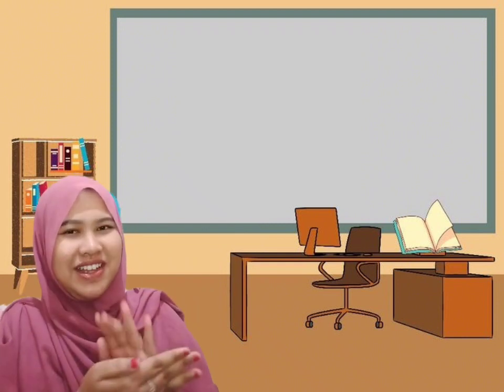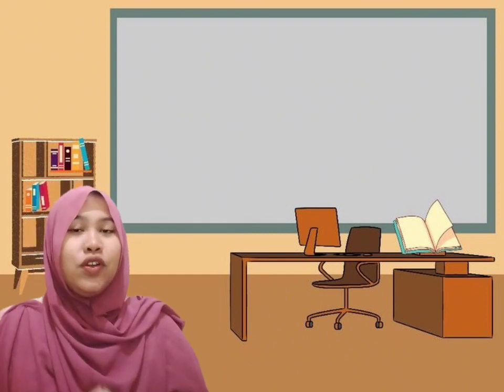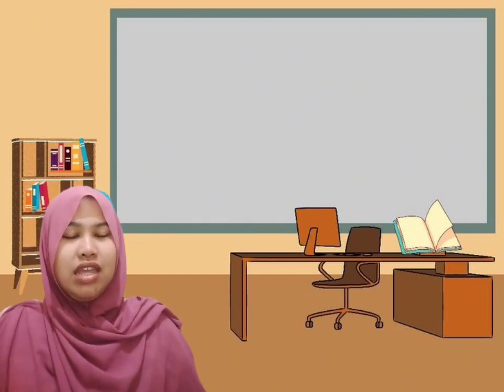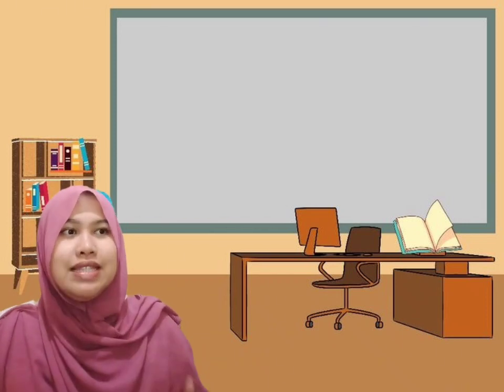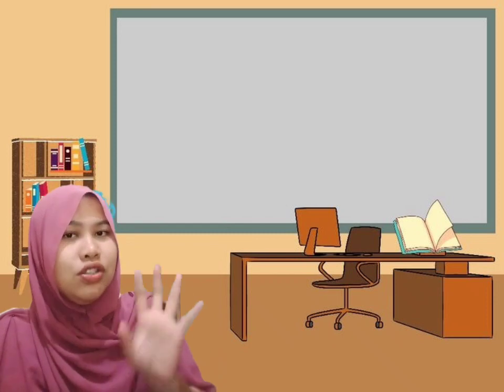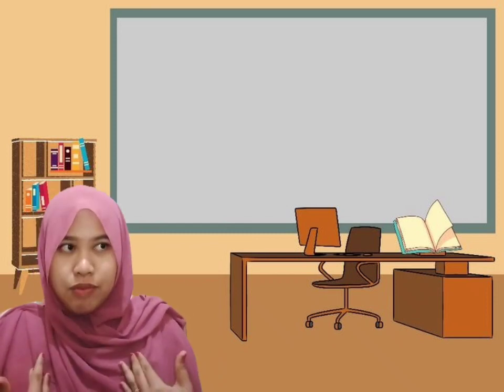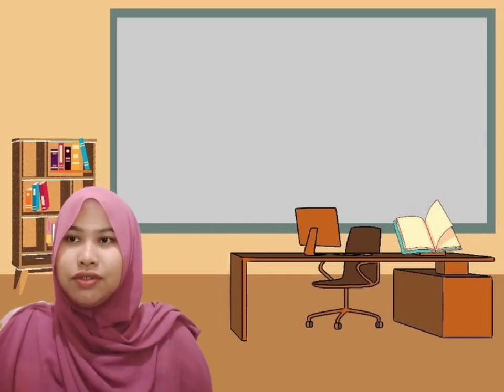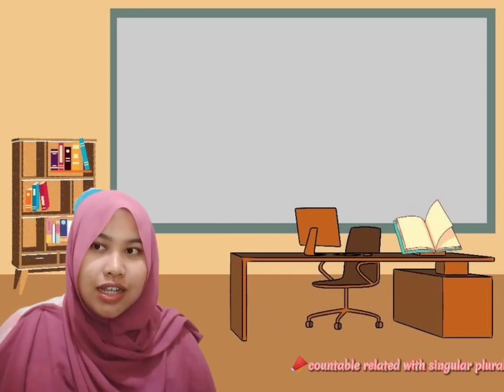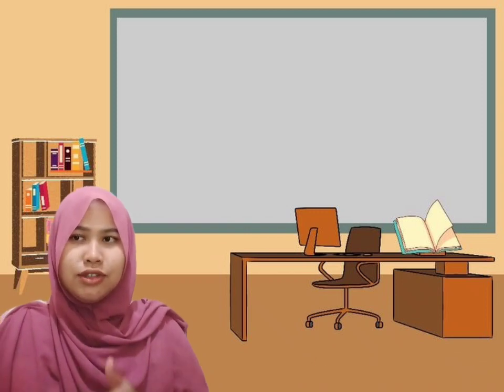Give applause to all of you. You are absolutely wonderful. So guys, before closing our materials today, could any of you help me conclude the big point of today's material? If you can help me, raise your hand. Yes, you? Countable is related with singular and plural, miss. Yes, good.